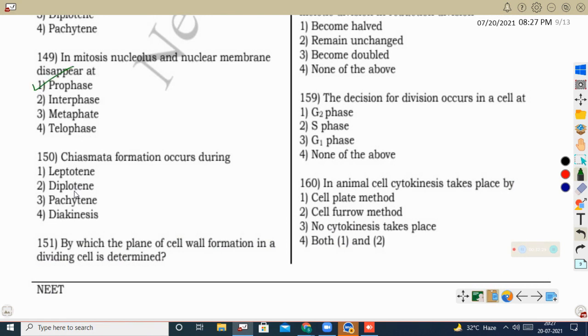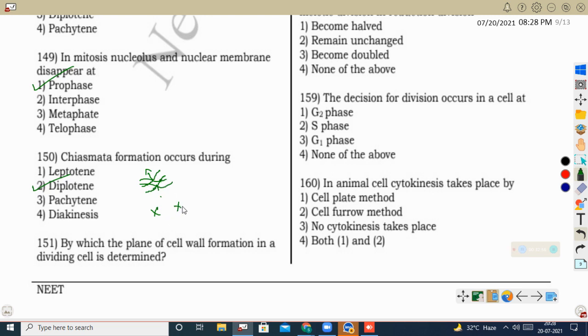Next question, chiasmata formation occurs during which stage? Chiasmata formation occurs after the recombination, that means after the pachytene stage, in the diplotene stage. The chiasmata formation is nothing but, see, if the pairing of the chromosomes has occurred like this, the paired chromosomes will be closed from this region, and this region will move apart, so that we get an X shape in this region and an X shape in this region.